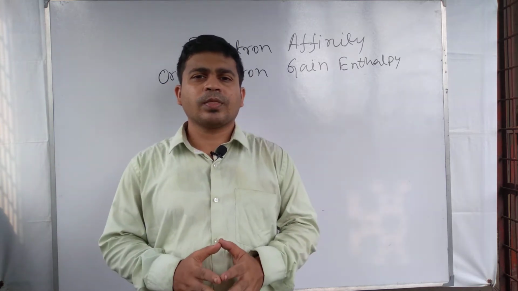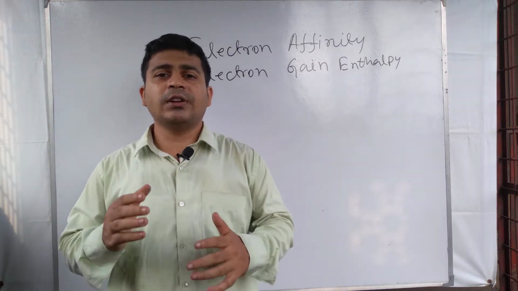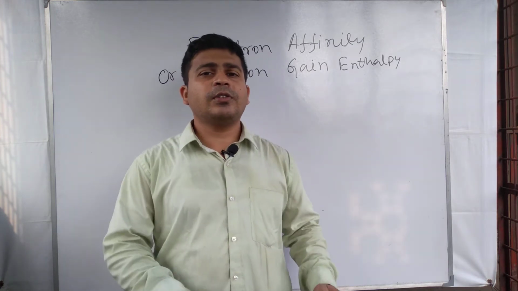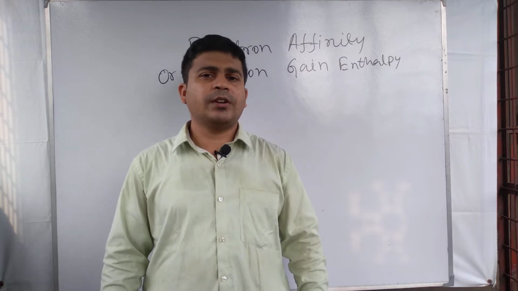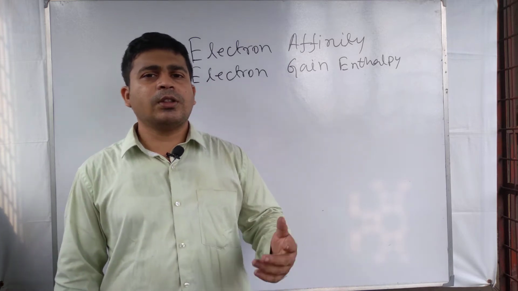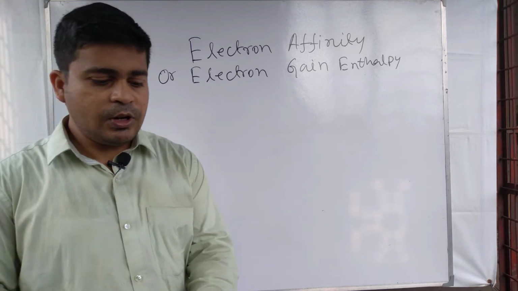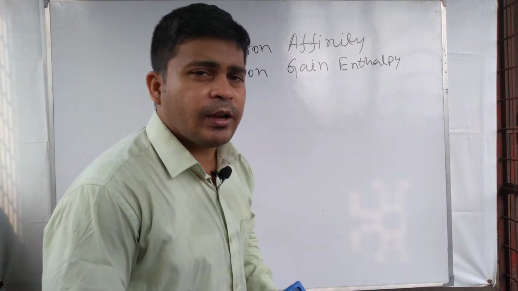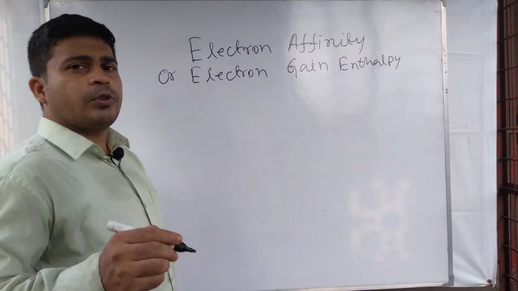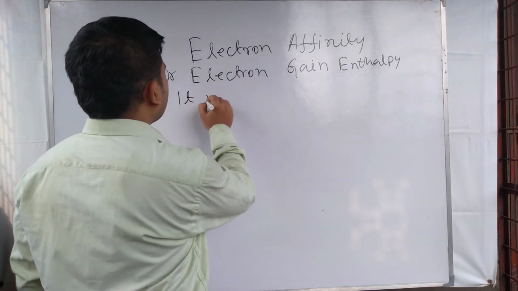outermost shell of an atom is called the electron affinity. It is the amount of energy released, because here a bond is forming between an atom and an electron. So for this reason there must be a release of energy rather than a requirement of energy. In the bond formation case, energy is released. So if we look at the definition of electron affinity, it is